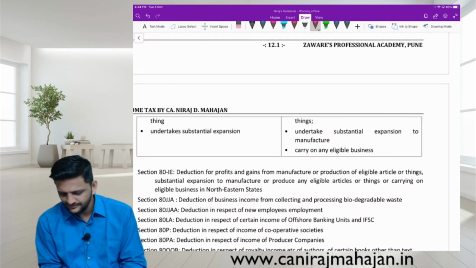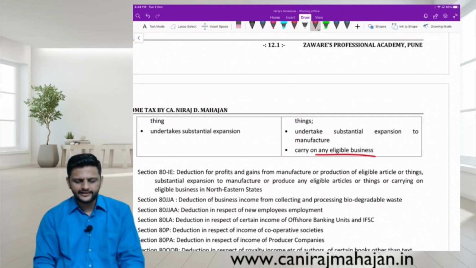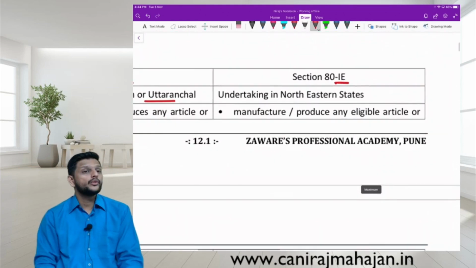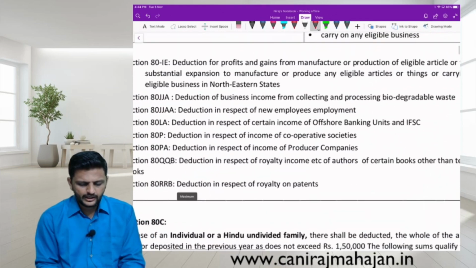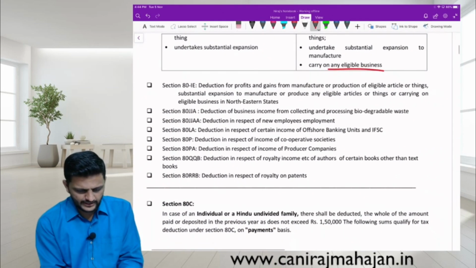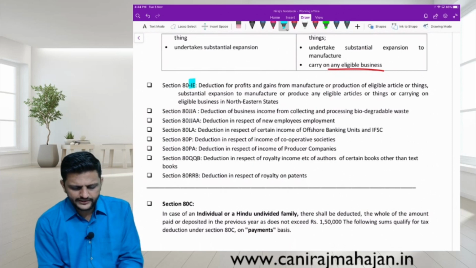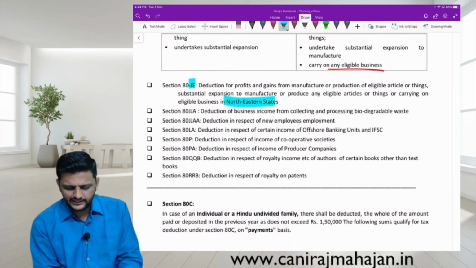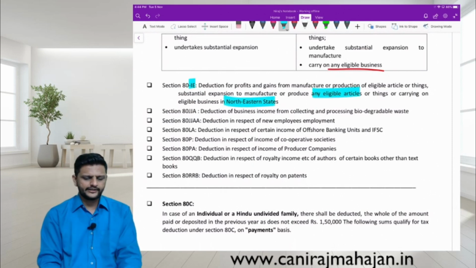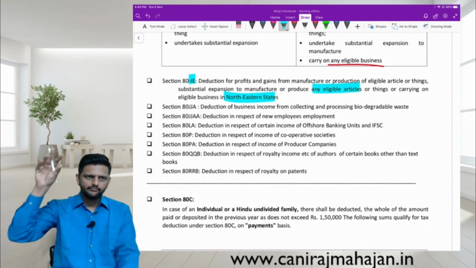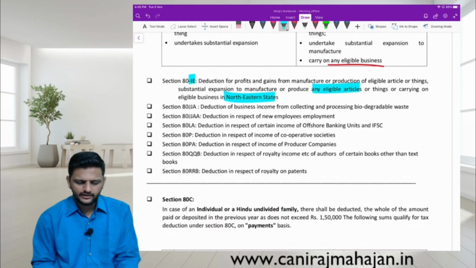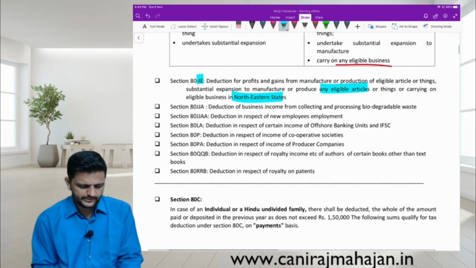Okay, nice. Done. Something similar in ATIE for northeastern states. Next one, IE. Again in northeastern states for any eligible articles or things. Okay. Again eligible means many details are given for that section. Right now not part of our syllabus.